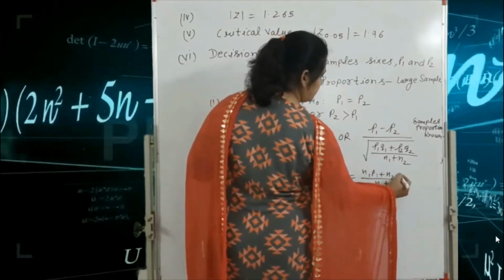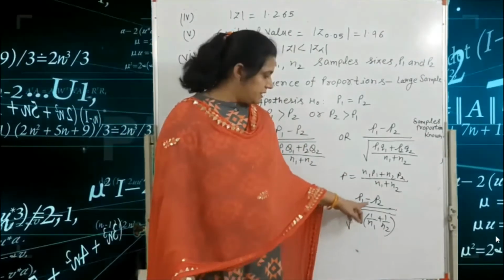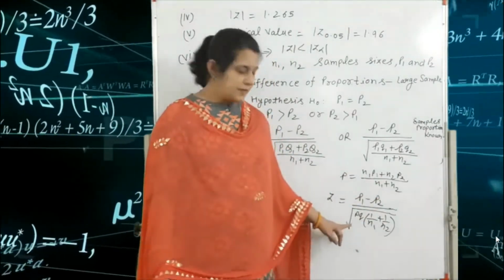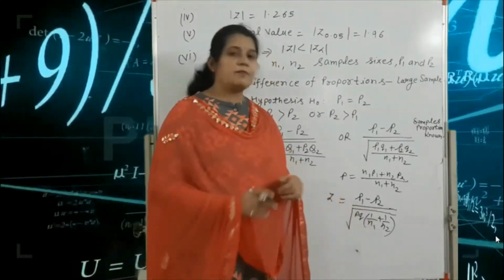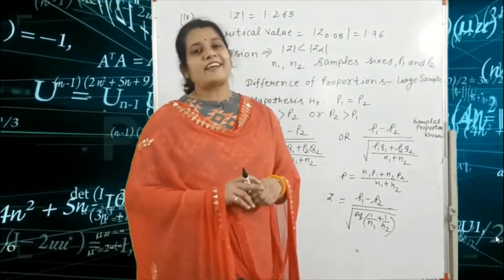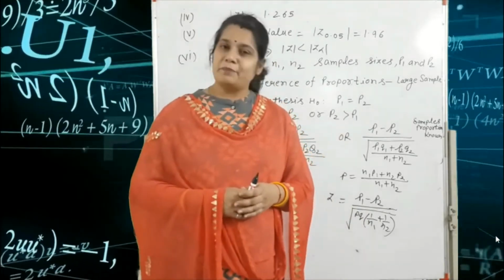Okay, so Z is equal to P1 minus P2 divided by root P into Q, 1 upon N1 plus 1 upon N2. So this is the third type of the question, depending on the hypothesis.